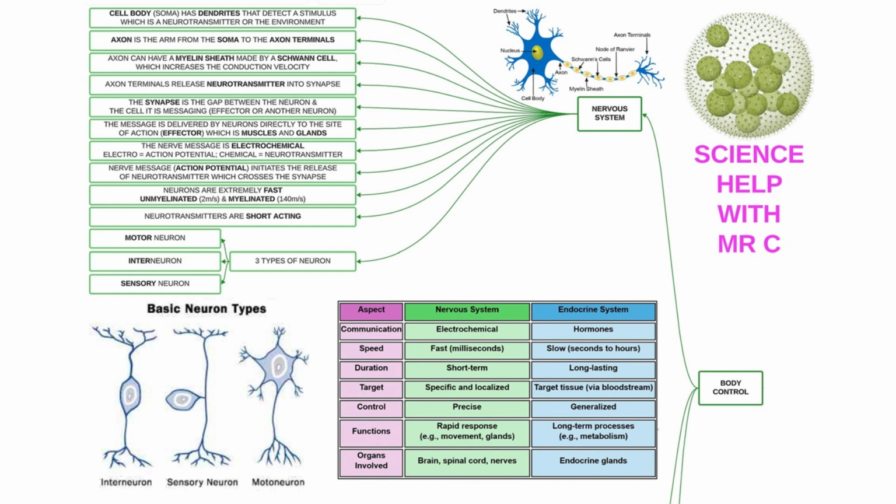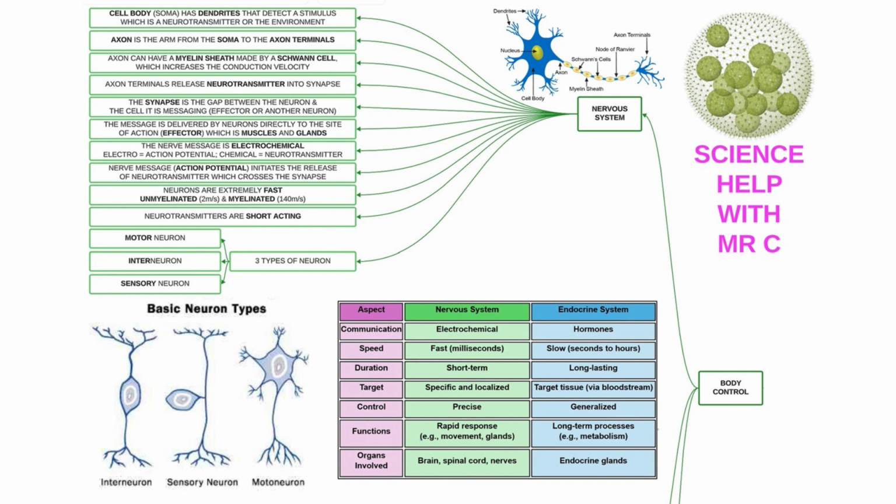If it does, we say it's myelinated, and the myelin sheath increases the conduction velocity of the neuron, and the conduction velocity is the speed with which the message travels along the axon. The axon terminals release neurotransmitter into the synapse. The synapse is the gap between the neuron and the cell that it is messaging. This is either the effector or another neuron.